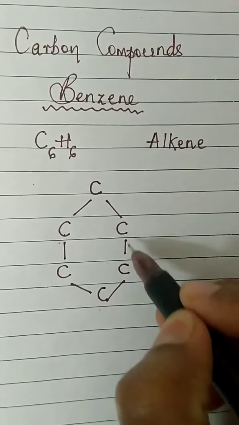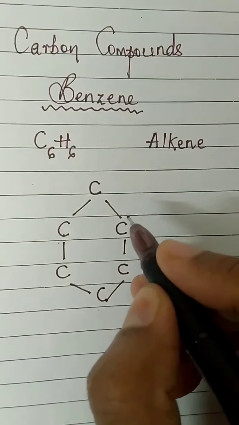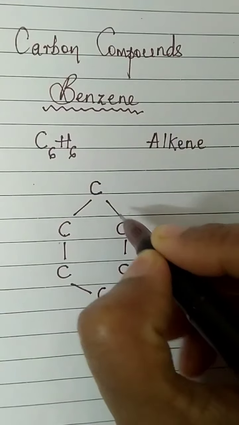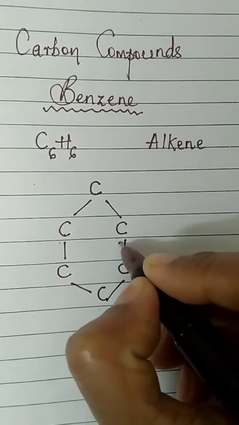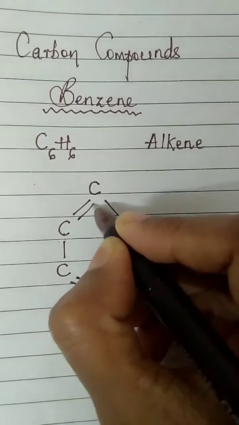Same way, this is linked to two others, and like that. And there is presence of alternate single and double bonds. Suppose you start here with single, this will be double, single bond, double, single bond, double.